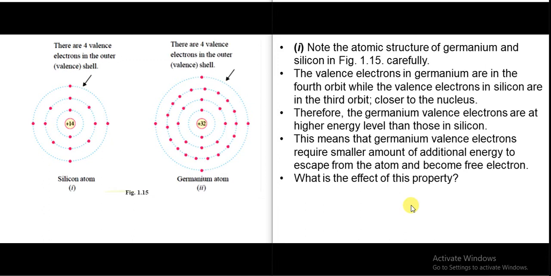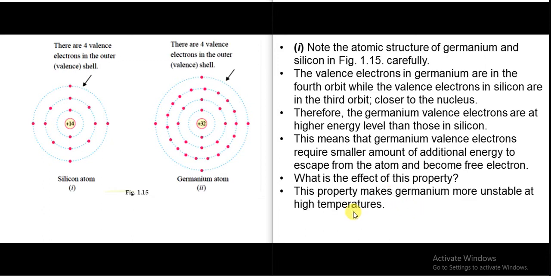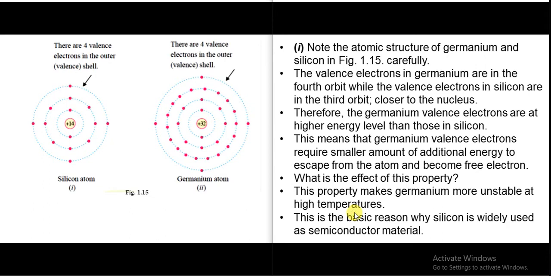Now what can be the effect of this property? This property makes germanium more unstable at higher temperatures, and this is the basic reason why silicon is widely used as a semiconductor material. Why is silicon preferred?